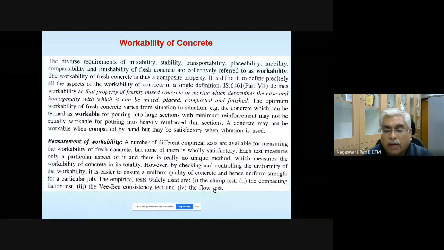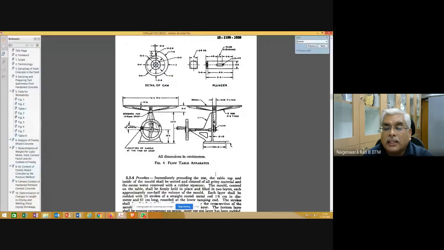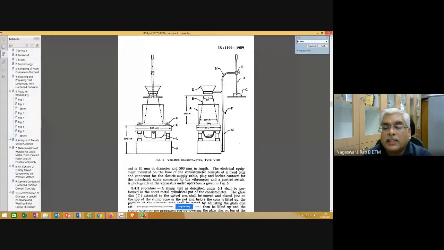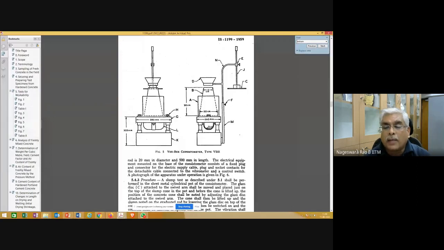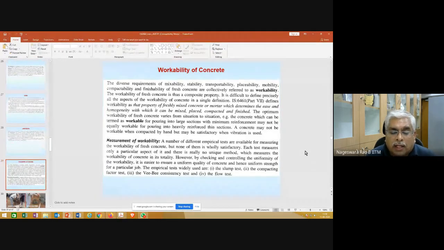Okay, so for completeness, this VB consistency test is also there in IS 1199. Let me show you that as well. As you go down, this is VB consistency test apparatus. And please note that these are all available in our building technology and construction management division. In their labs, you may see these test apparatus and other things. And maybe they will be demonstrated as a part of the concrete technology course. So this completes, in a way, the foundation for learning mix design.